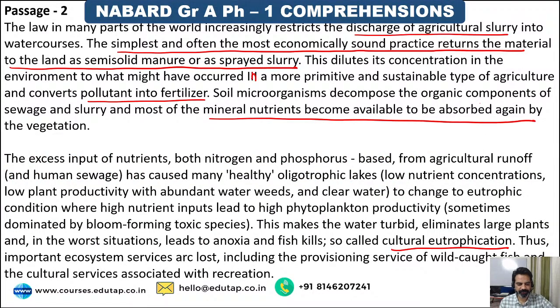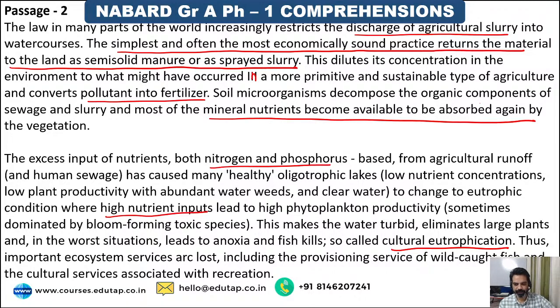In the second paragraph, guys. The excess input of nutrients, both nitrogen and phosphorus, from agricultural runoff and human sewage has caused many healthy oligotrophic lakes, low nutrient concentrations, low plant productivity with abundant water weeds and clear water, to change to eutrophic condition where high nutrient inputs lead to phytoplankton productivity, sometimes dominated by bloom forming toxic species.